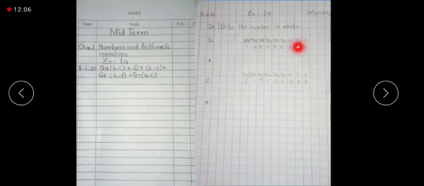But before writing the answer, you should put the place value on the number. If you write the place value on the number, it is very easy for you to write the number in words. Okay? And you have to do the whole work like this. You have to write the date and day on every page of your copy. Must mention the question number and the bit number. Okay? If you do the work like this, you will get the star.